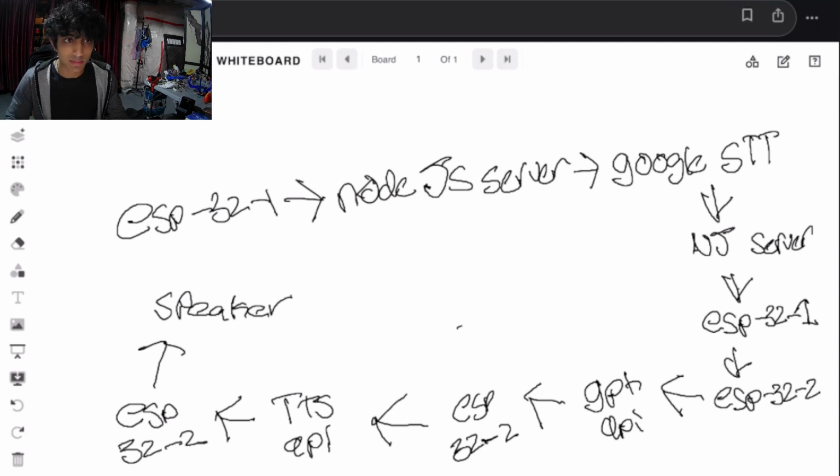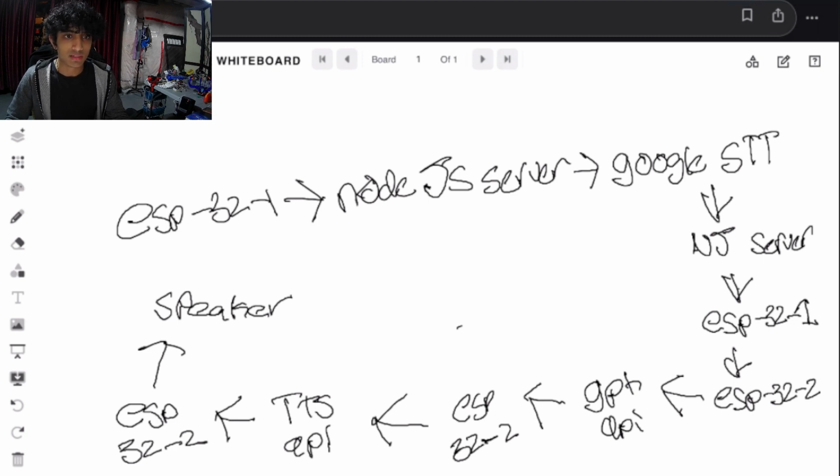If we can eliminate that and have it all be directly from the ESP32 straight to the Google speech to text API, there is no Node MCU library or APIs specifically built for the Node MCU. I was thinking about building my own to have that function work, and that would be something I would have to look into and get started on if we want to eliminate that factor of delay.